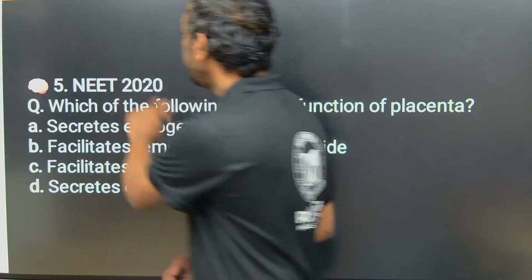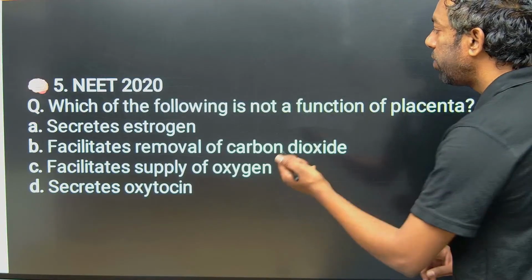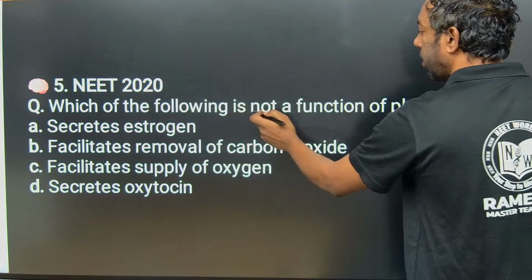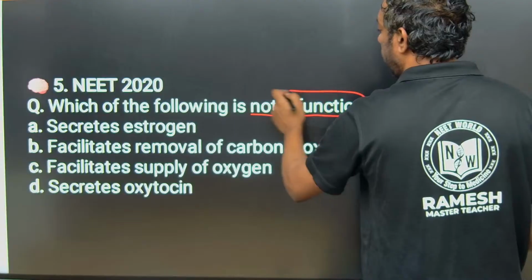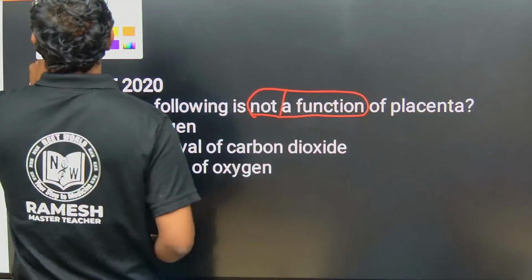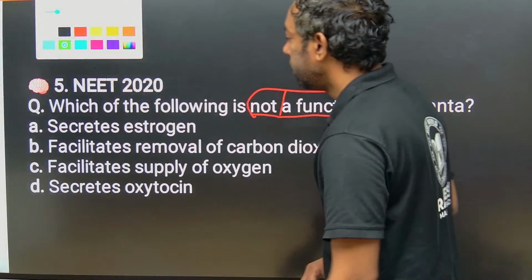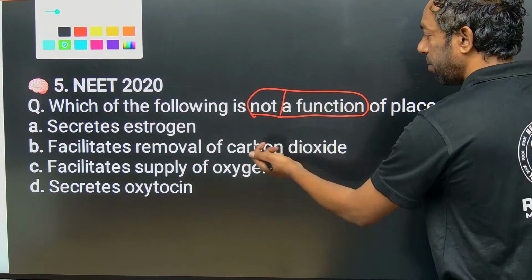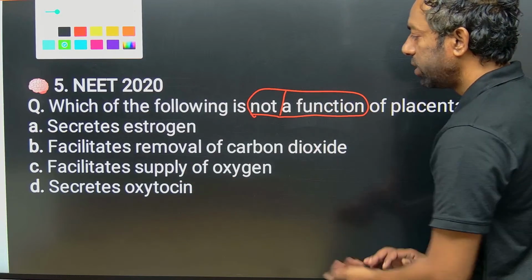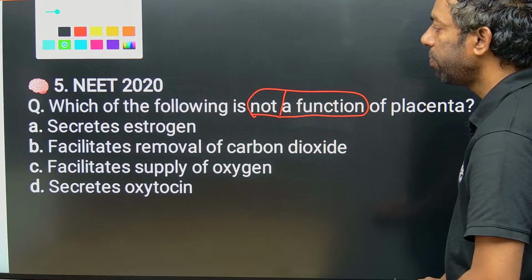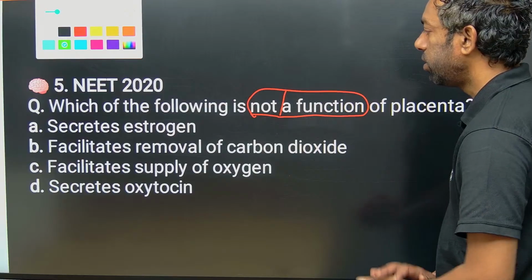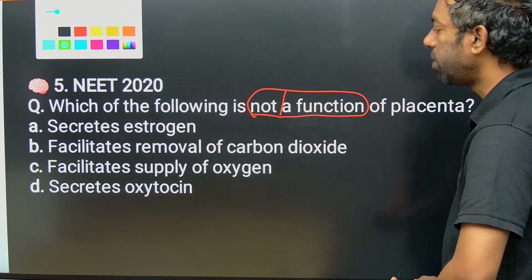Next, NEET 2020. Which of the following is not a function of placenta? Some students don't notice this word "not". The options: secretes estrogens, facilitates the removal of carbon dioxide, facilitates the supply of oxygen, secretes oxytocin.